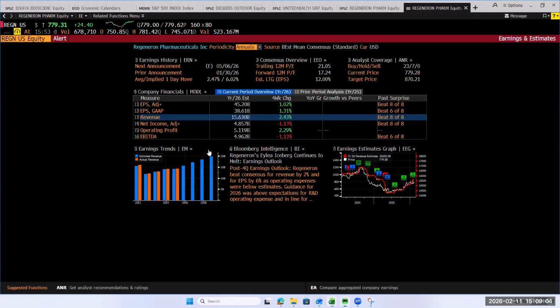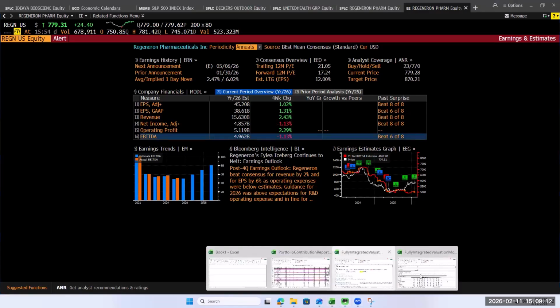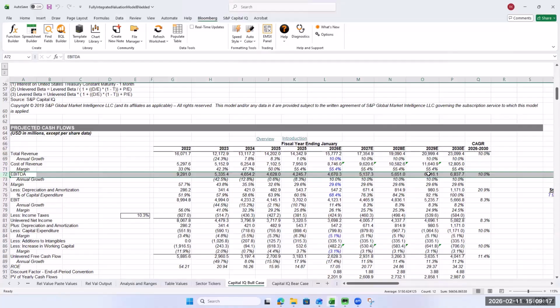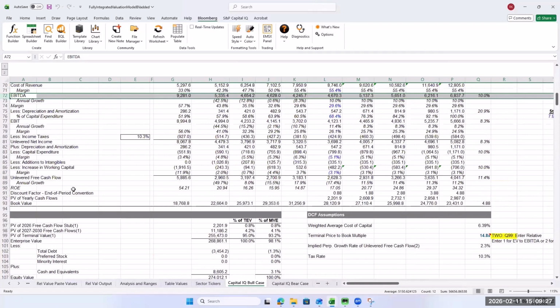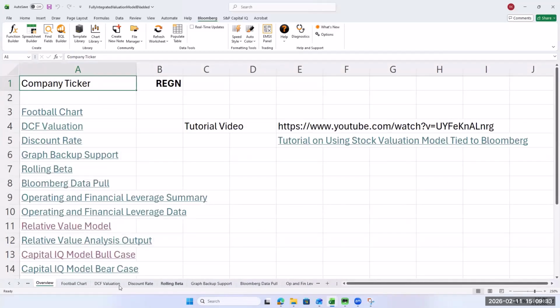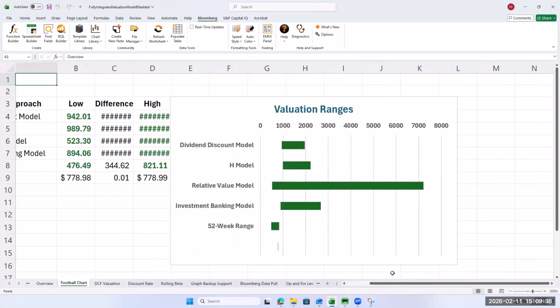Let's look at EBITDA and just see. So they've got 806 or 8.1. And we have 6.2. So we're actually low on the EBITDA side, even in our bull case. So that doesn't look particularly out of line, and it still looks cheap. So let's look at, we're going probably a pretty wild football chart. We'll look at it. Yeah, I mean, this one looks pretty cheap.